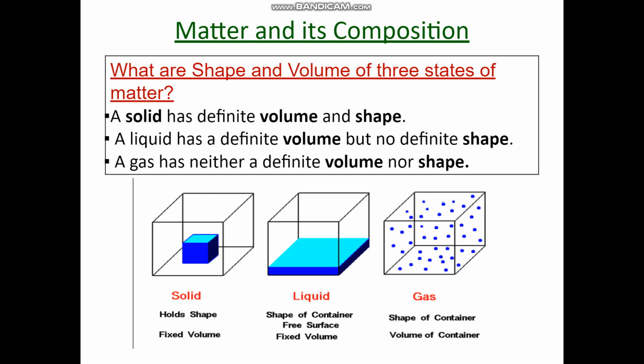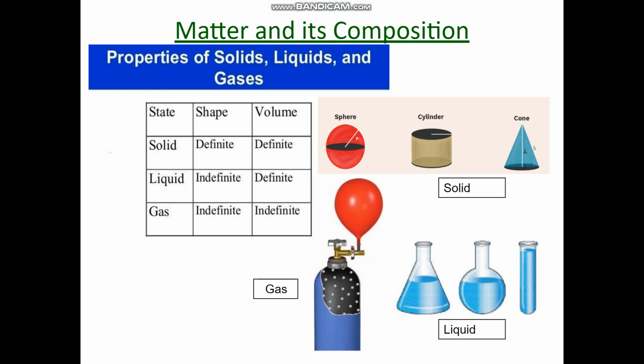In case of gases, a gas has neither a definite volume nor a definite shape. It assumes the shape and volume of the container. This is because in a gas, intermolecular force is so weak that molecules are free to move to every part of the container and they can occupy the entire volume. Thus, a gas assumes the shape and volume of the container.